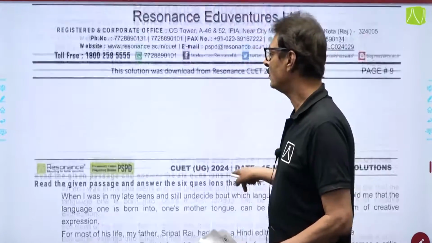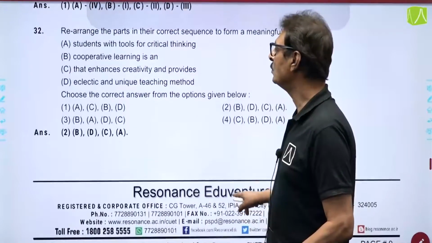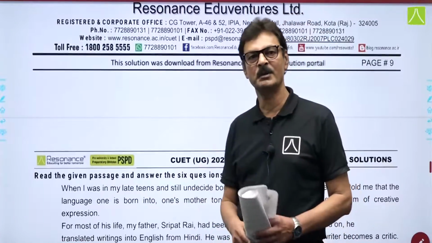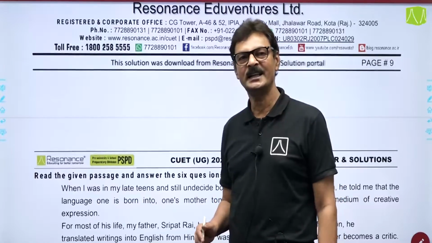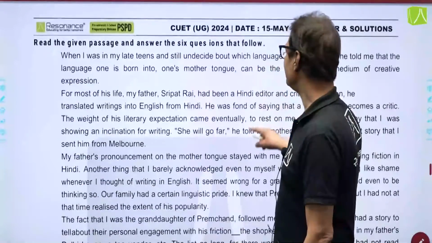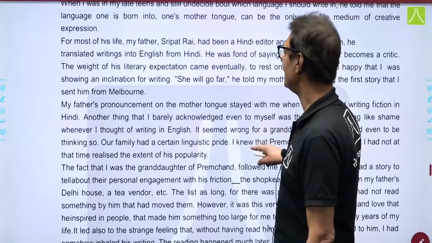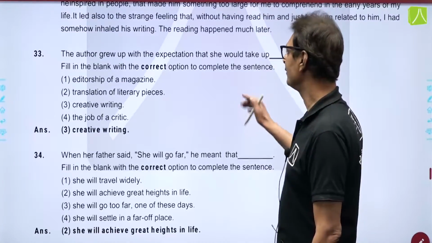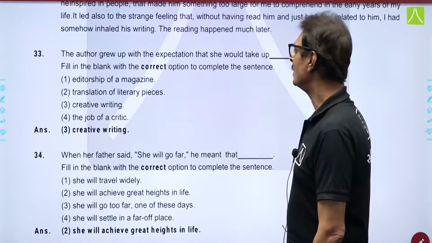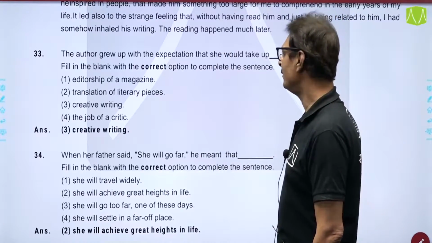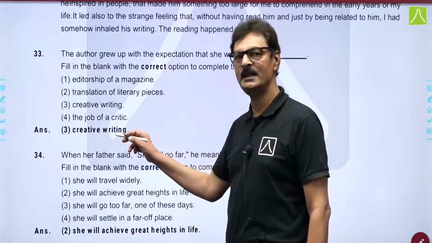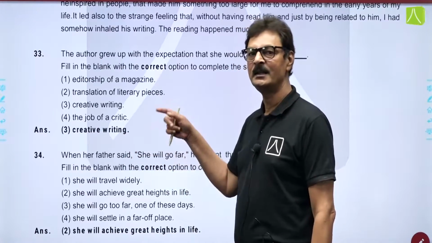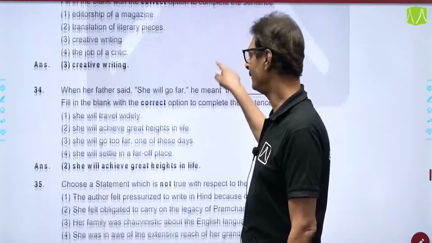So we have done around 32 questions. The last 18 questions were based on reading comprehension, and this question was related to writing, related to Premchand, and the author grew up with the expectation that she would take up... The correct answer is option number 3, that is creative writing. The answer you will find in the paragraph.